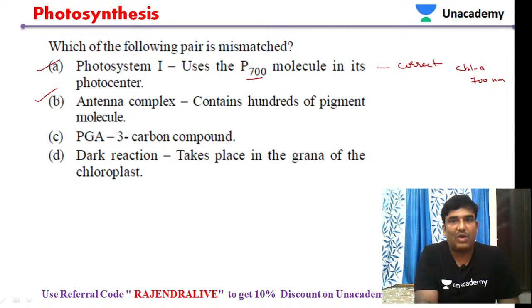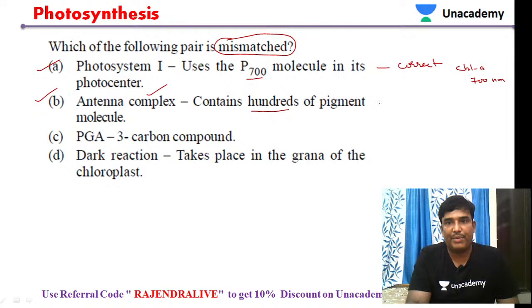Now, antenna complex. The question is asking which pair is mismatched. So statement 1 is correct, it is not mismatched. Next one, antenna complex. The antenna contains hundreds of pigments. No doubt, the antenna complex contains hundreds of pigment molecules. So this is also a correct statement.